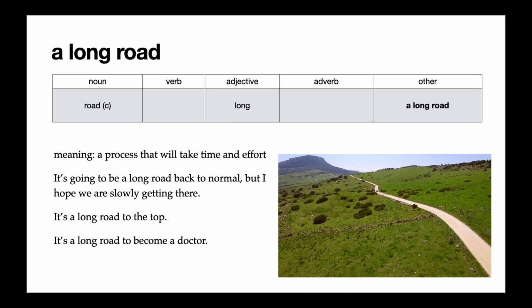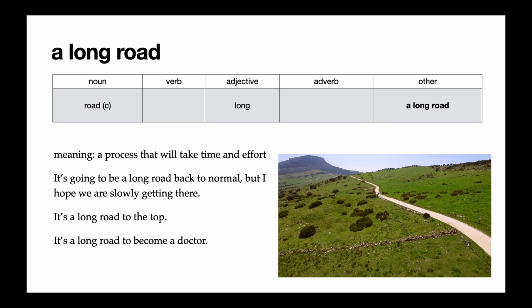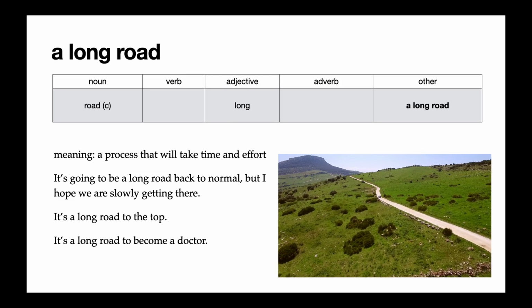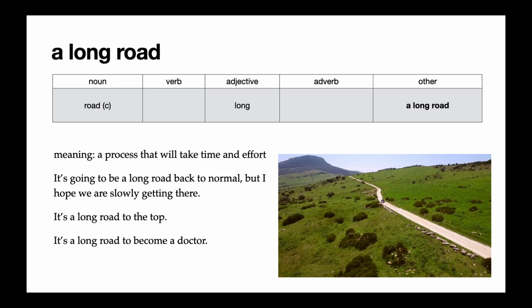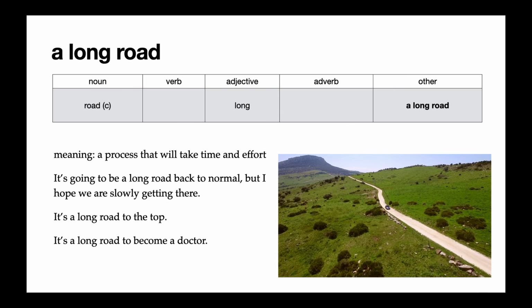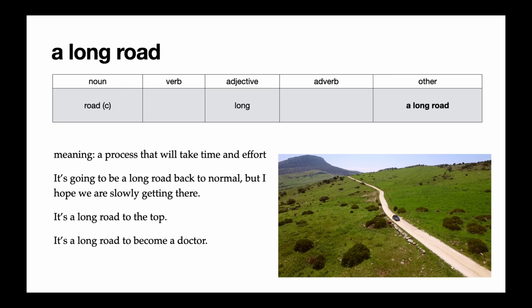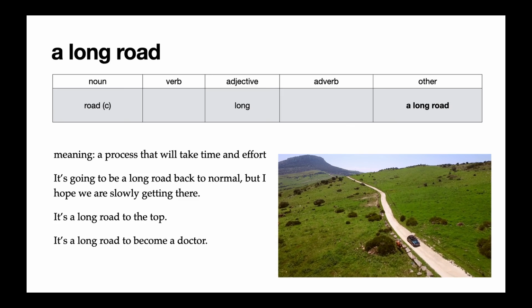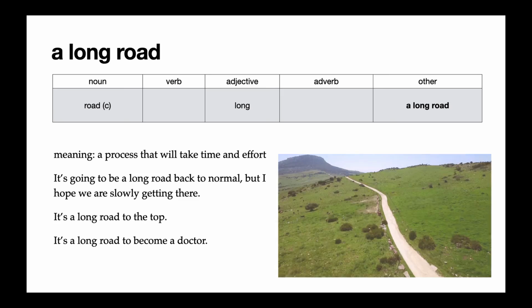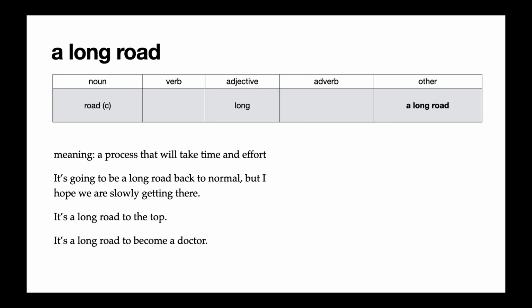That means that getting life normal again after the pandemic, after coronavirus, is going to take a lot of time and effort. It's not just going to happen tonight. The second example says, it's a long road to the top. This is a common expression that means to become successful, the top, will take a lot of time and effort. Again, it's not something that will just happen suddenly. Or similarly, in the third example, it's a long road to become a doctor.